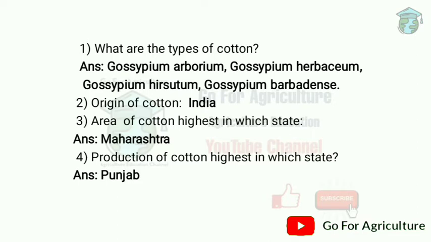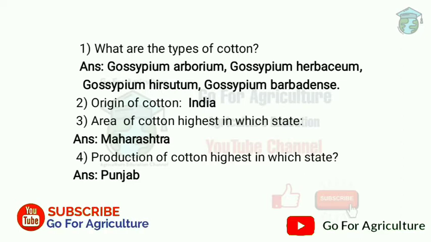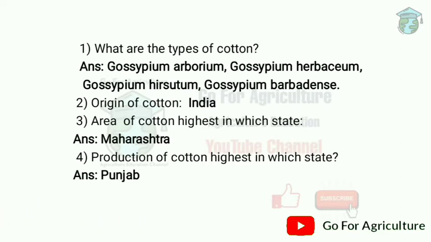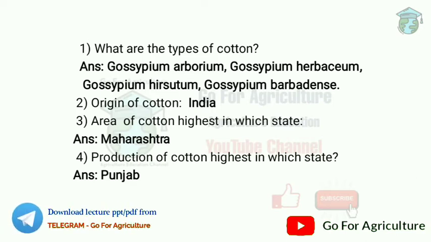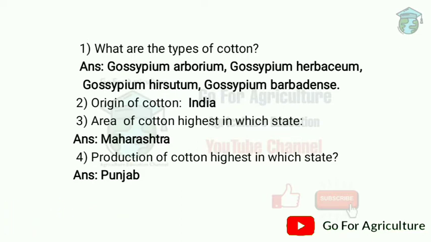And next one, Gossypium hirsutum. Gossypium hirsutum is also called American cotton. This fiber is 1.8 to 3.1 centimeter and it covers 50% area of cotton in India. Next one, Gossypium barbadense. It is called sea island cotton and its fiber length is 3.6 to 5 centimeter. Next question, origin of cotton is India.